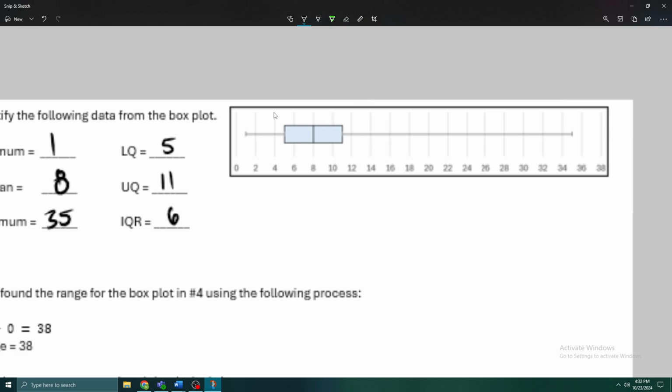We know that 75% of the data is contained right before that upper quartile, right? So at 11, 75% of our data is less than 11. And so there's 25% of the data that is spread out in between 11 and 35, our maximum. So it appears to me that 35 is definitely an outlier, right?